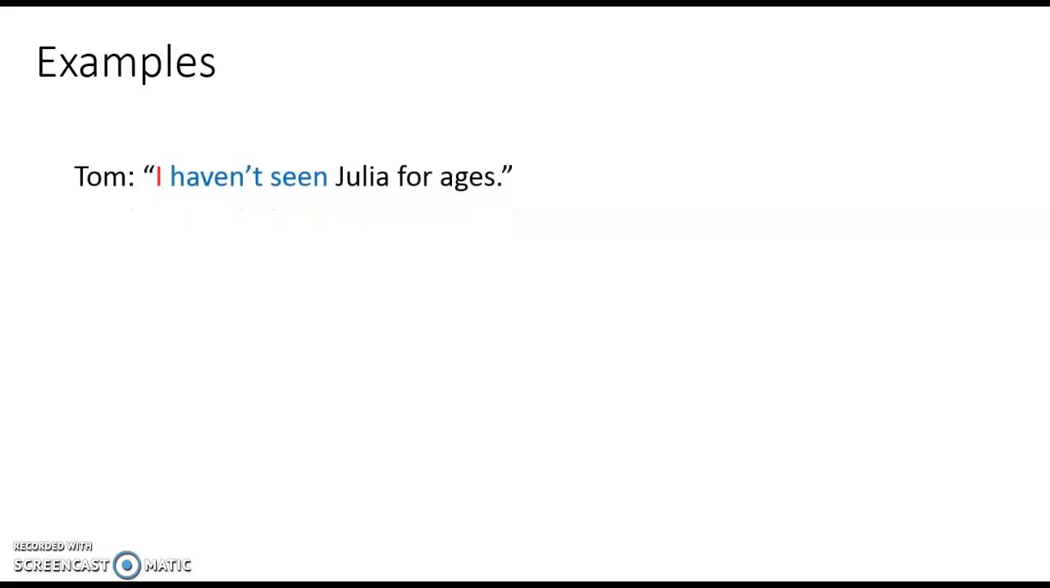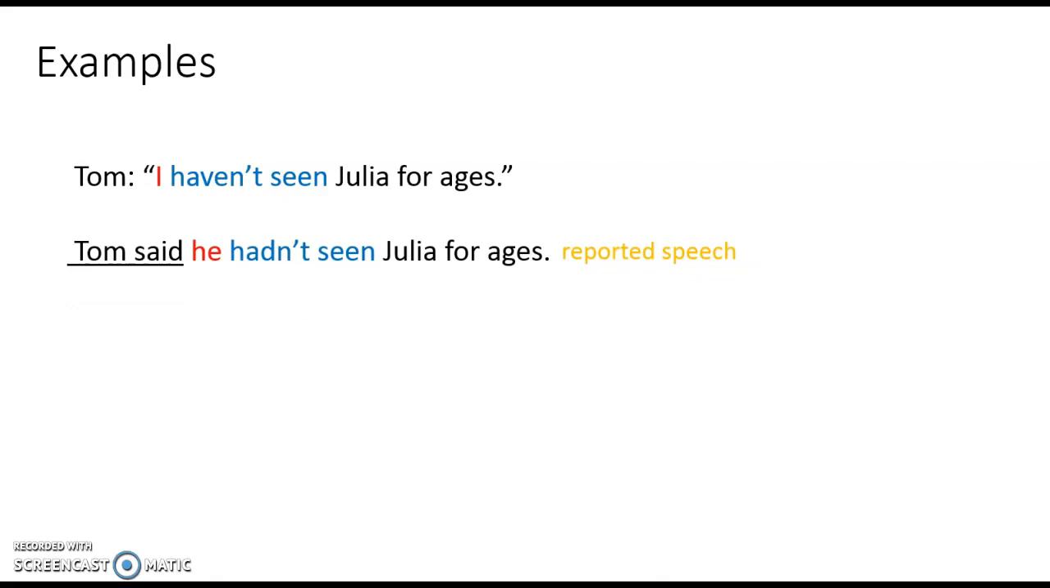"I haven't seen Julia for ages," says Tom. Tom said he hadn't seen Julia for ages. Here, Tom said is the reporting clause. I becomes he, and haven't seen becomes hadn't seen.